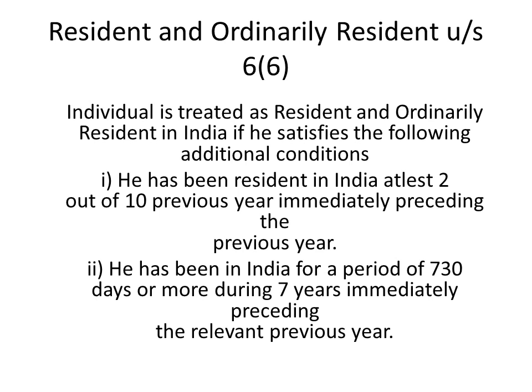Here they are mentioning 730 days. In the first additional condition they are mentioning 2 years, whereas here they are mentioning 730 days. That means in some year, in the first year you have stayed in India for 100 days, in the second year you have stayed in India for 120 days, like that. So at least in the last 7 years preceding the relevant previous year, you are supposed to stay in India for 730 days. If you are satisfying any one condition from these two, then only you will be called a resident and ordinary resident.